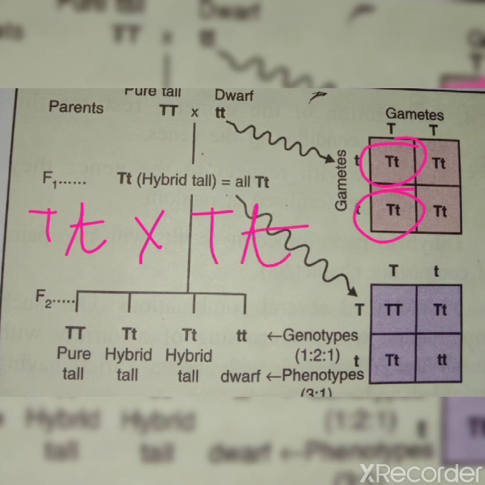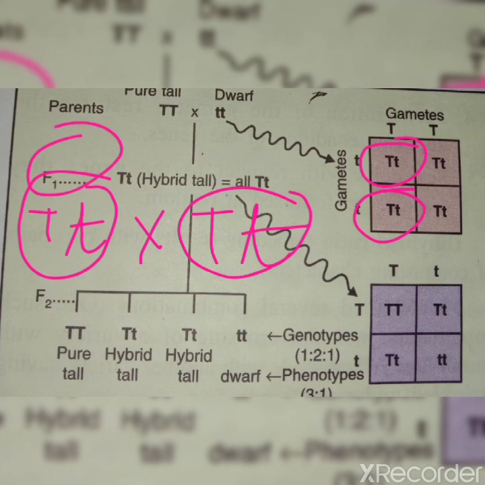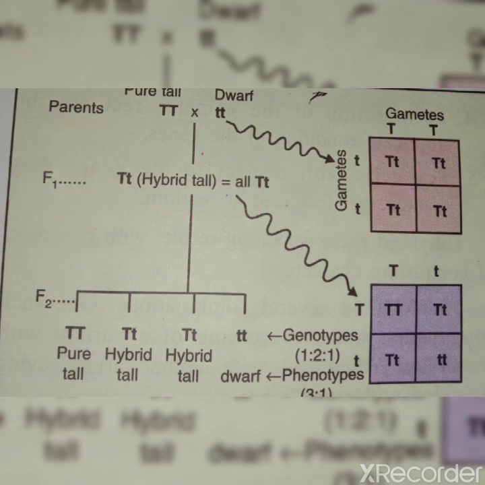Both are heterozygous dominant offspring obtained in the F1 generation. So he took two different parents, one male and one female, of the same heterozygous type.